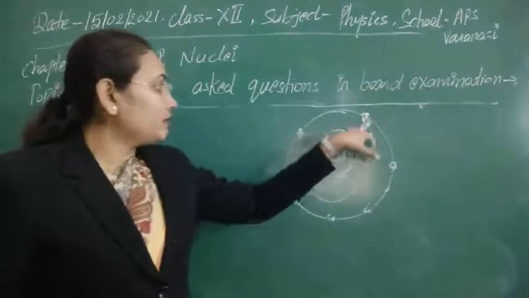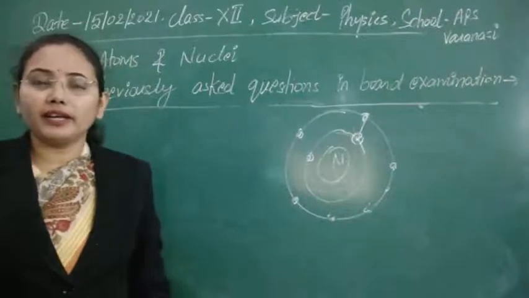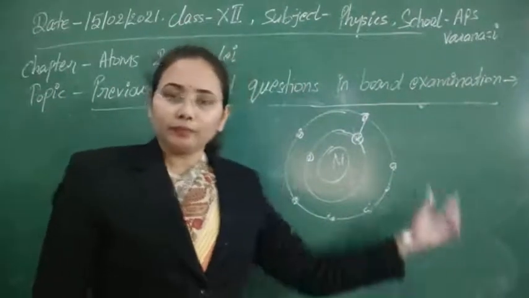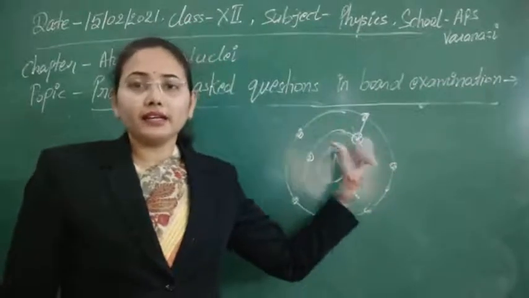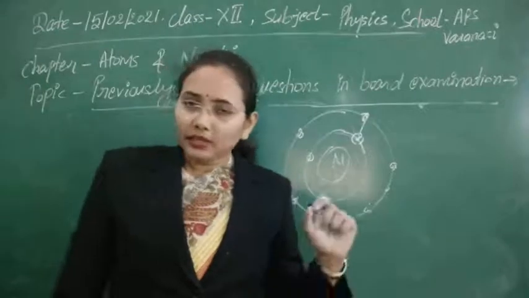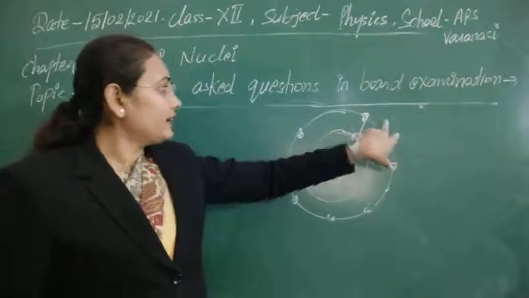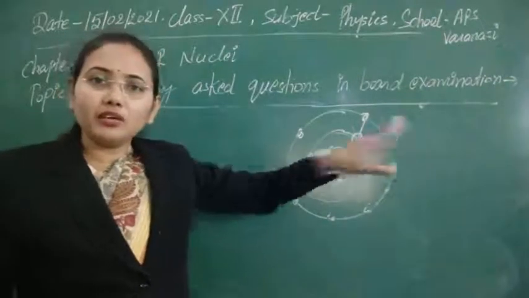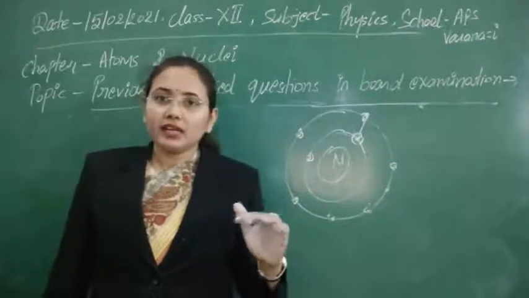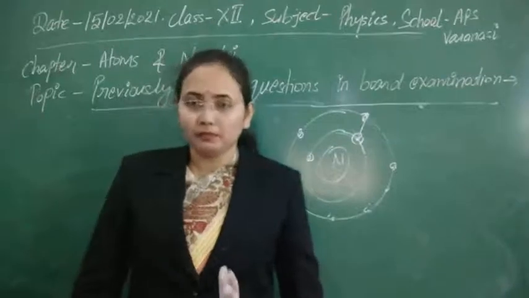So if it makes a transition from here to here, then obviously the difference of energy will be radiated, and that difference of energy lies in the range of X-rays. So in this way we get X-rays whenever a vacancy is created in the inner shells. In this case, the wavelength depends on the difference of energy, means a fixed wavelength we are getting. So we are getting some characteristic wavelength here. That's why it is known as the characteristic X-ray spectrum.